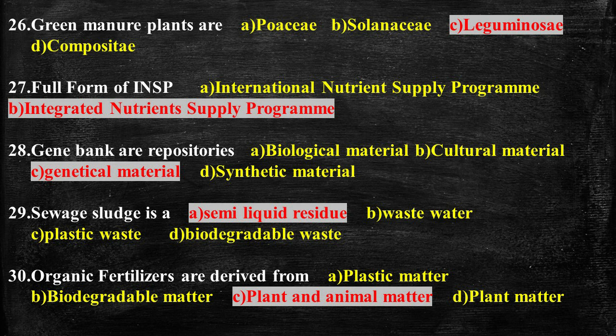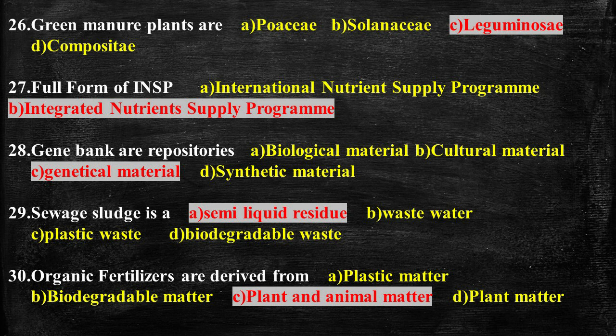Question number 29. Sewage sludge is, and the answer is semi-liquid residue. Sewage sludge is the residual semi-liquid material that is produced as a byproduct during sewage treatment of industrial or municipal wastewater. Wastewater sludge is a useful source of nitrogen, phosphorus and organic matter. Question number 30.